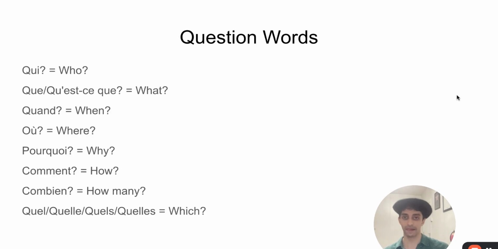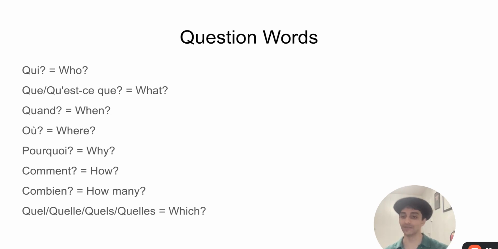So these are the question words themselves. Qui, which is who, que or qu'est-ce, what, quand, which means when, où, which is where, pourquoi, which is why, comment, which is how, combien, how many, quel, quelle, or quels.